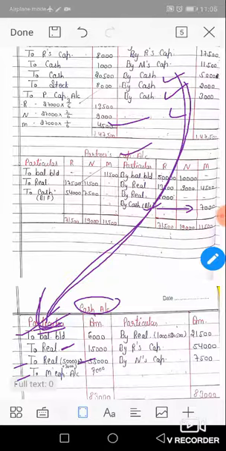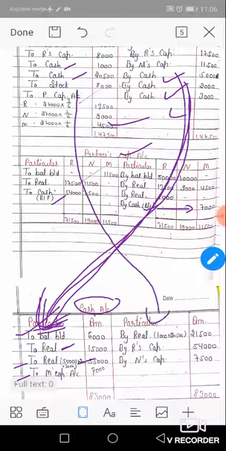Okay, then all by cash amounts are transferred to the DR side of the cash account because they are receipts of cash. Okay, now next, to cash. All to cash denotes payment and payments are transferred to the CR side of the cash account. So to cash 20,500 plus 1,000, 21,000, 21,500, and to Ramesh and to Naresh amounts 54,000 and 7,500, and both sides are equal with rupees 89,000 and 89,000.